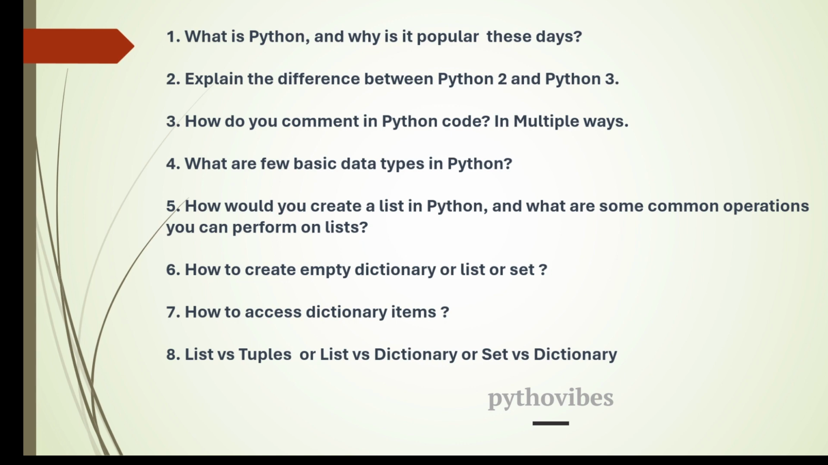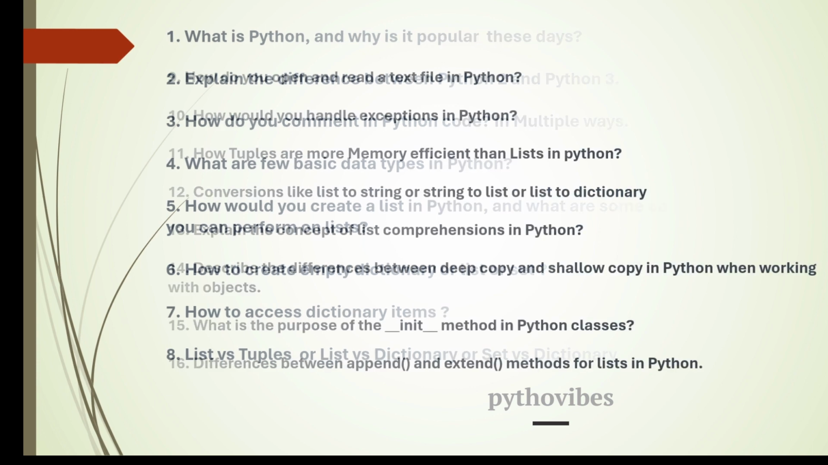And coming to the eighth question, they will just ask the differences between any data types, like list versus tuples, or list versus dictionary, or set versus dictionary. So there can be any combination. Basically you need to have an understanding of what exactly a list is, what tuples are. That is how you can note some differences so that you'll be able to answer this question. We'll go to the next slide.